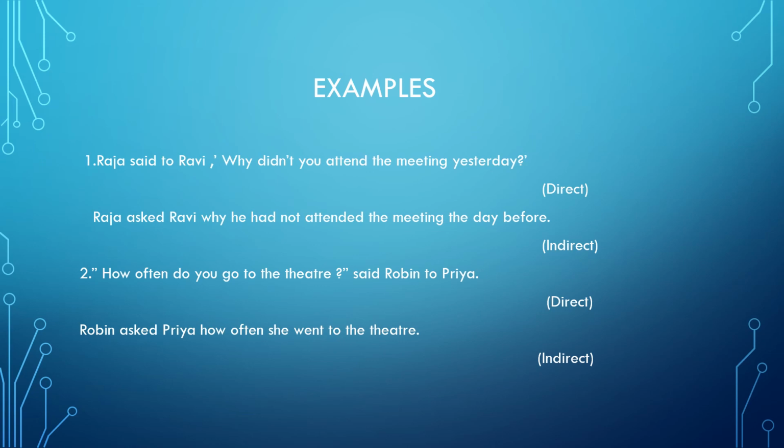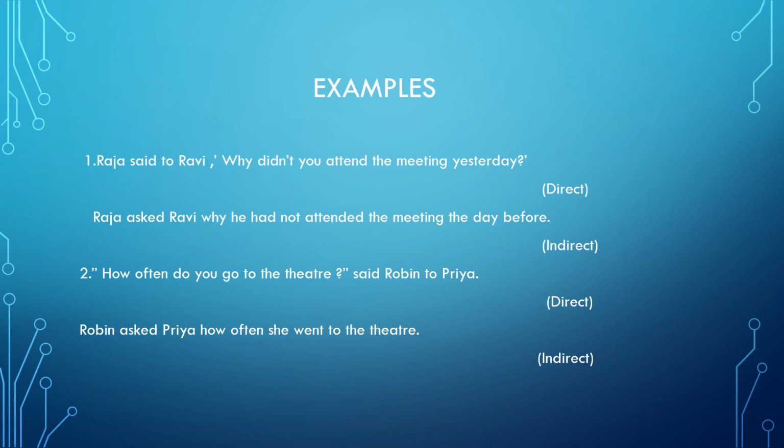Again, this question does not start with a helping verb. It starts with an interrogative word. And what is the interrogative word here? It is how. So we start our sentence with the words which are given last here: Robin asked Priya. These will come first. And then I'm not going to use if or whether.